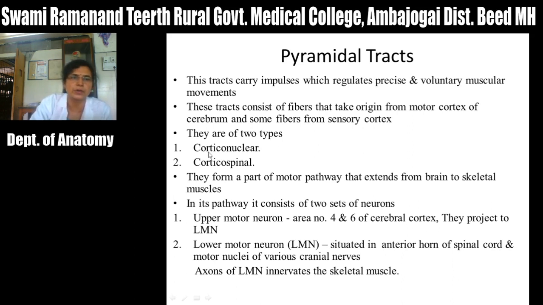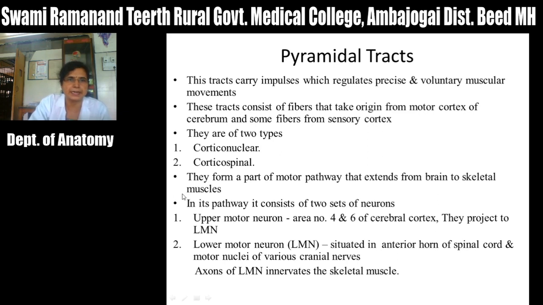So these corticonuclear fibers relay in the motor nuclei of various cranial nerves on the contralateral side, and through these nuclei they control the precise and voluntary skillful movements of these skeletal muscles. The next is the corticospinal tract. We will see later on.